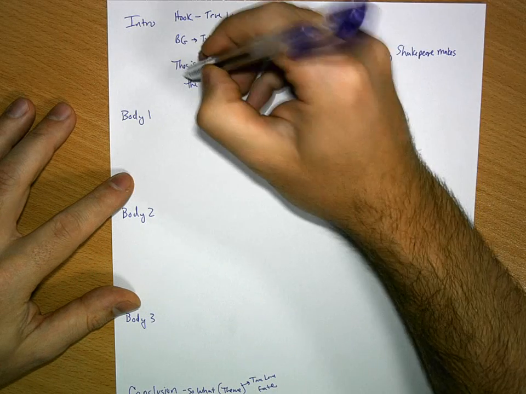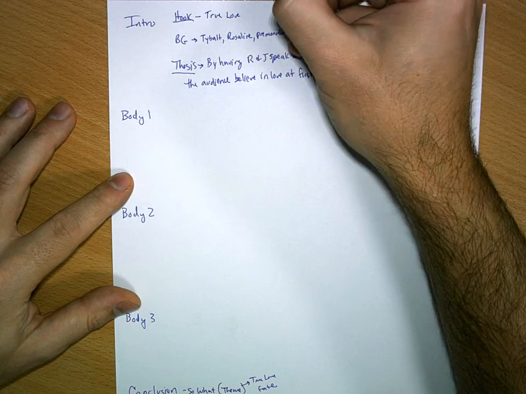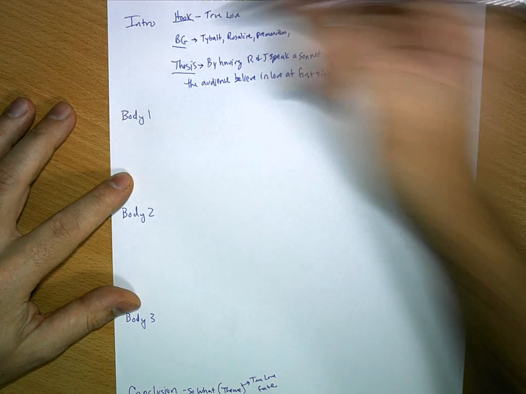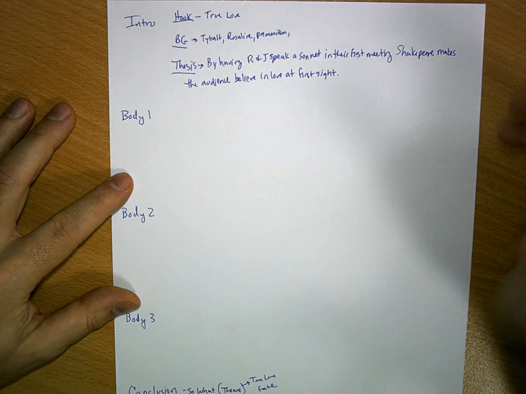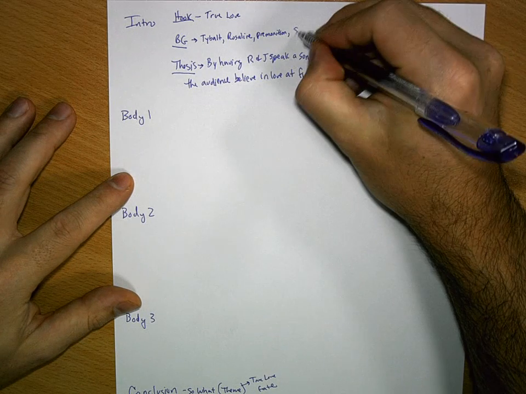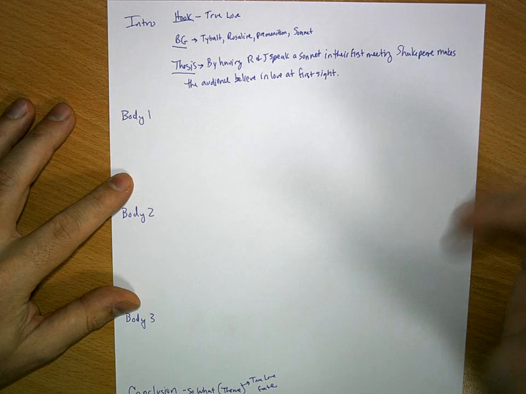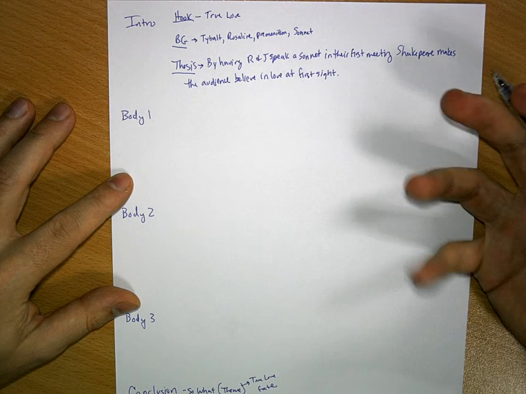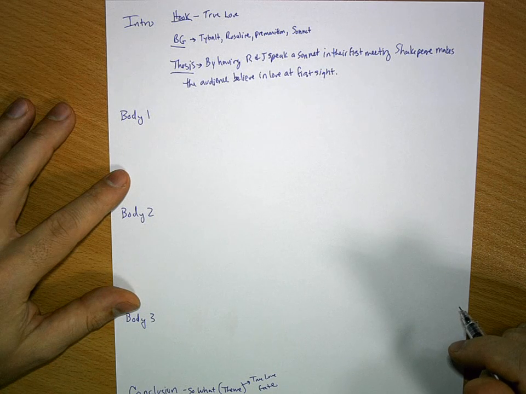So I want to support this thesis. I'm going to get the audience's attention, my reader's attention, by talking about true love. I'm going to make sure they have all the necessary background to know basically the context of when this is happening and what's going on. I might want to briefly talk about how it's a sonnet, but not get into it too much. And then I'm going to support this thesis. And so I'm going to analyze the passage in support of this thesis. And now I just need to figure out what I want to talk about first.